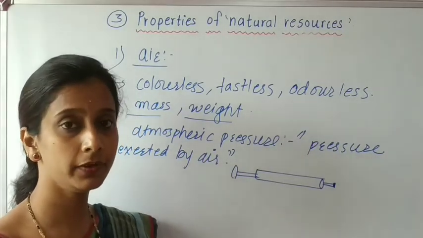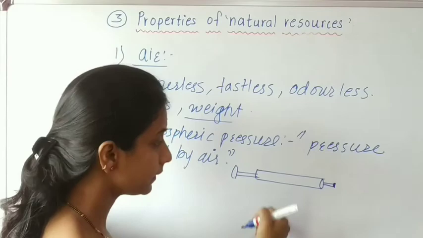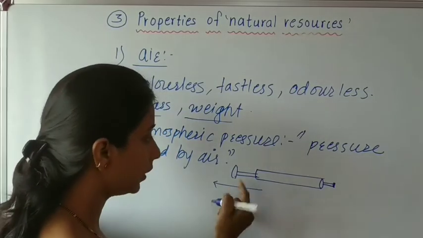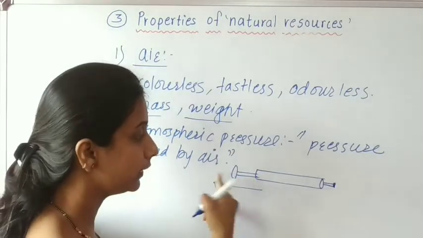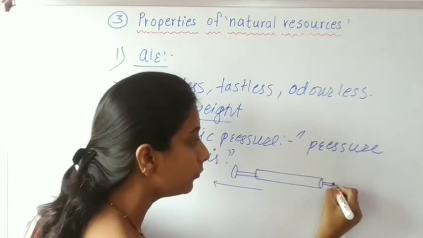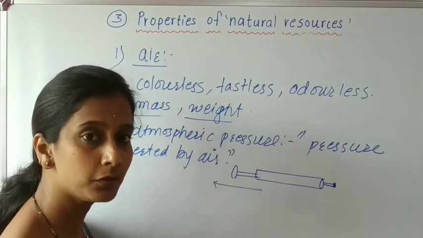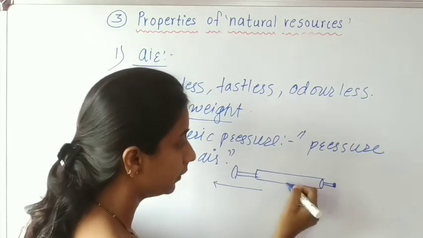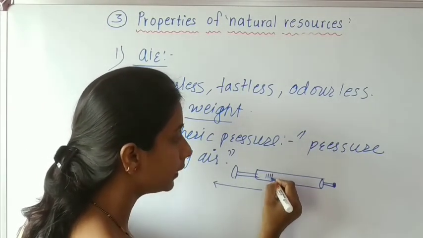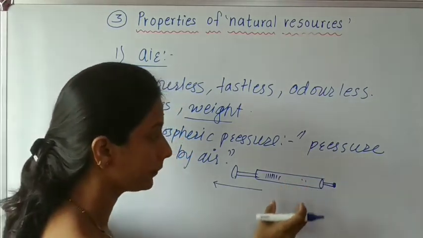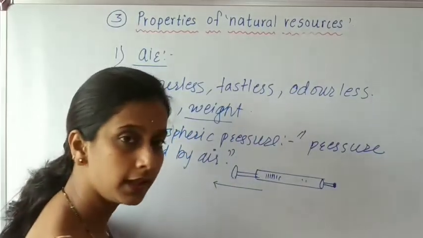And why does it happen? Students, see here, in the second case, we have to apply more force to pull this part, because we are putting a finger on that first end, so air is not coming into that part. The air becomes rarefied, and space will be created inside that part.